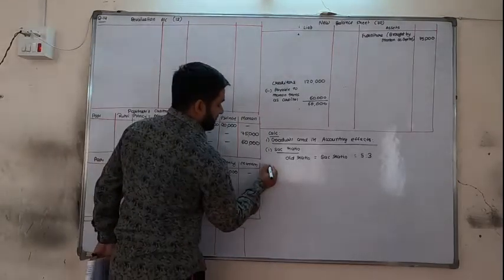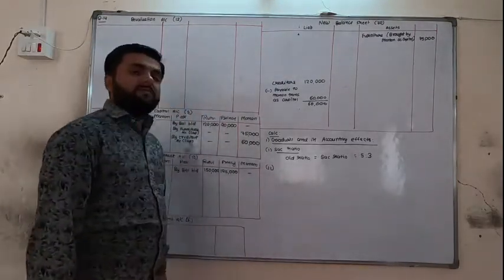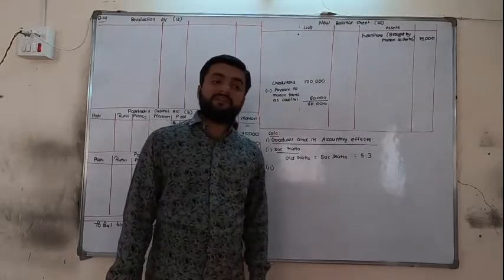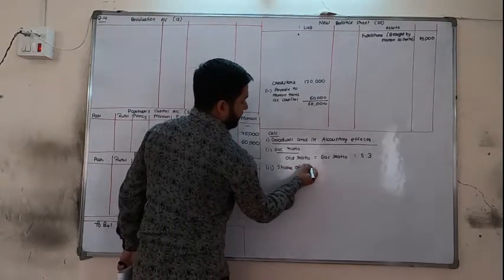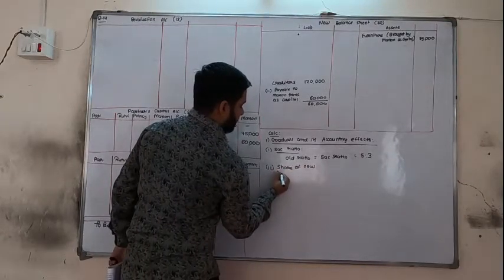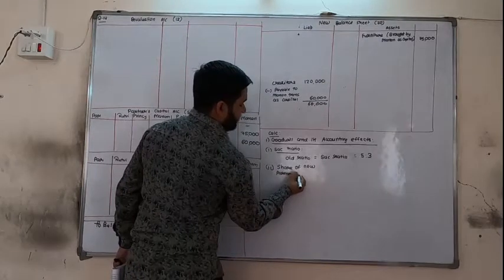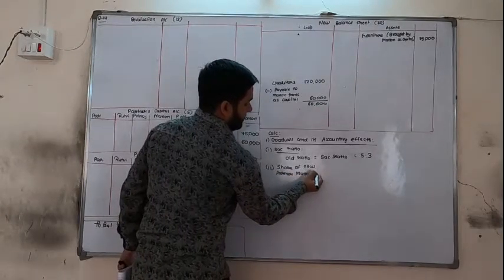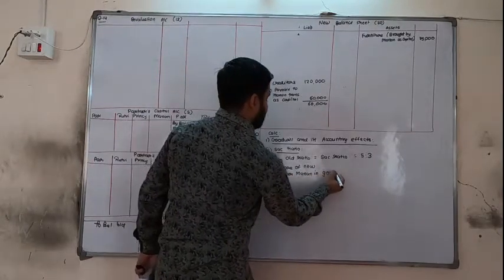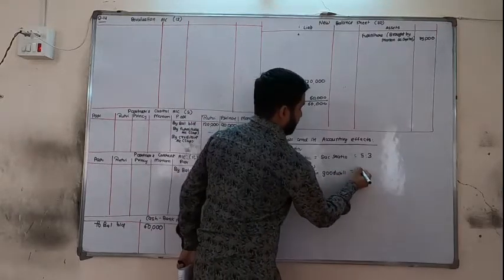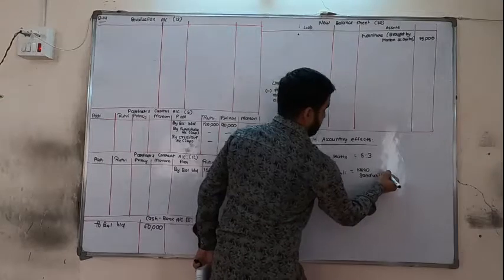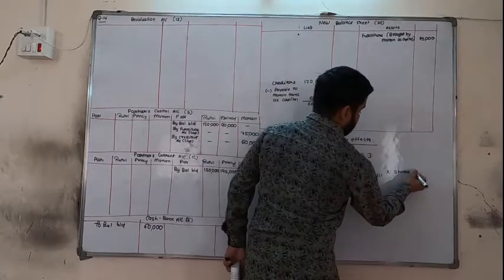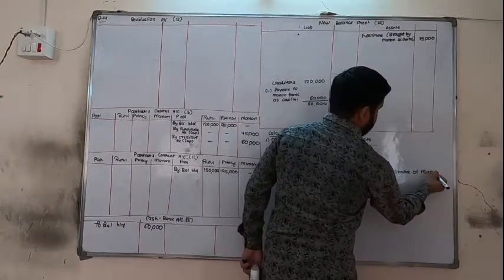Now second, see, share of new partner in goodwill is given and new goodwill is given. So at that time you have to check through the formula only. So share of new partner Manan in goodwill, we will keep the formula is equal to new goodwill into share of Manan.